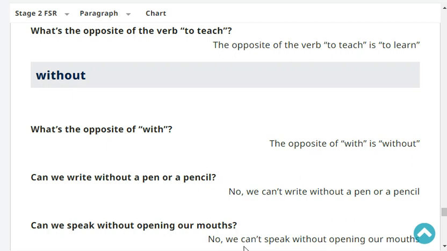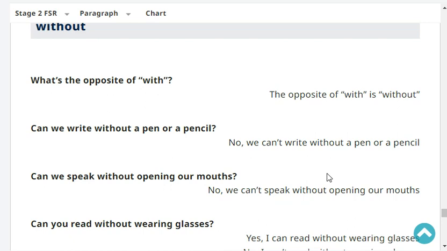Very good. Can we write without a pen or a pencil? No, we can't write without a pen or a pencil. Very good. Can we speak without opening our mouths? No, we can't speak without opening our mouths.